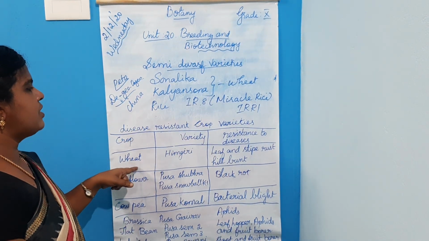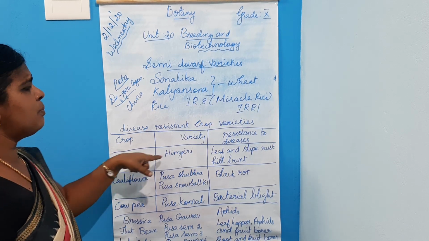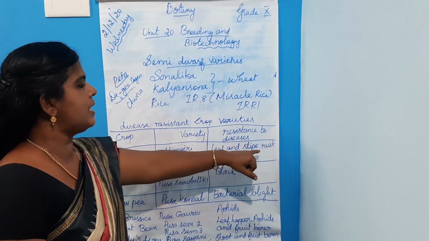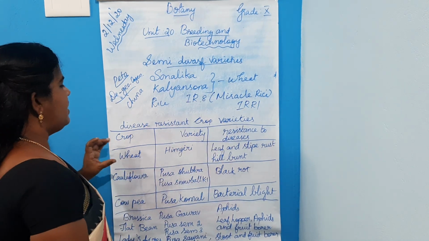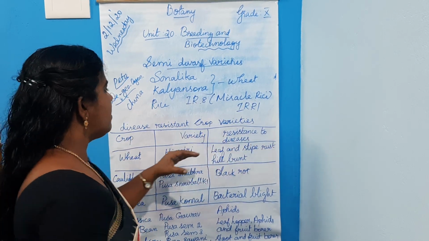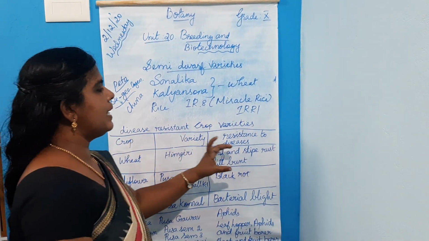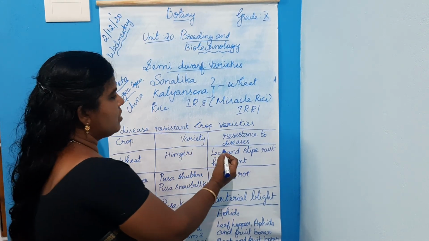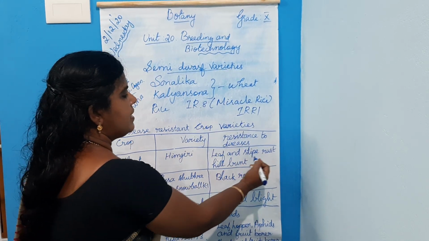First, the crop plant wheat: the variety Himgiri possesses resistance against the diseases leaf and stripe rust and hill bunt. Usually the wheat plant is affected by these diseases, but because of this breeding technology, the wheat plant possesses resistance against them. The name of the variety is Himgiri. And the diseases that affect the wheat plant are leaf and stripe rust and hill bunt.